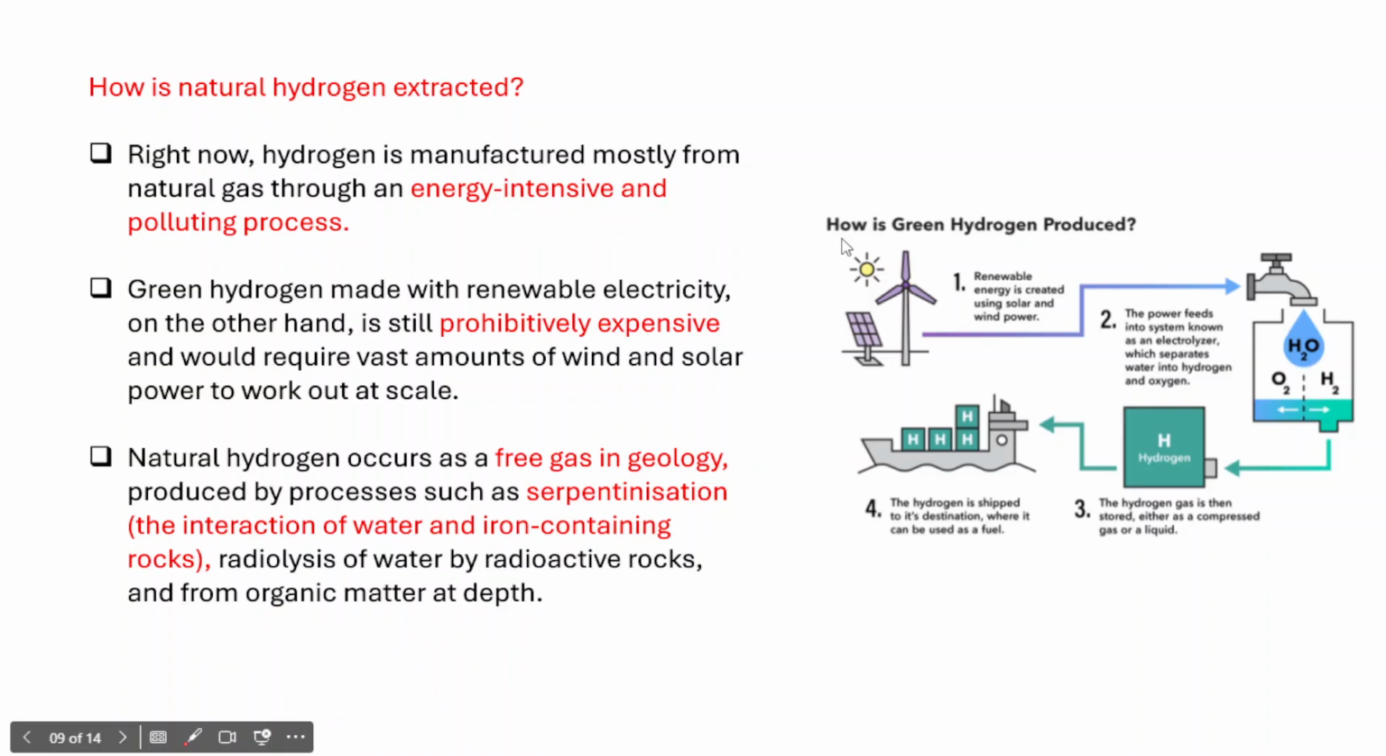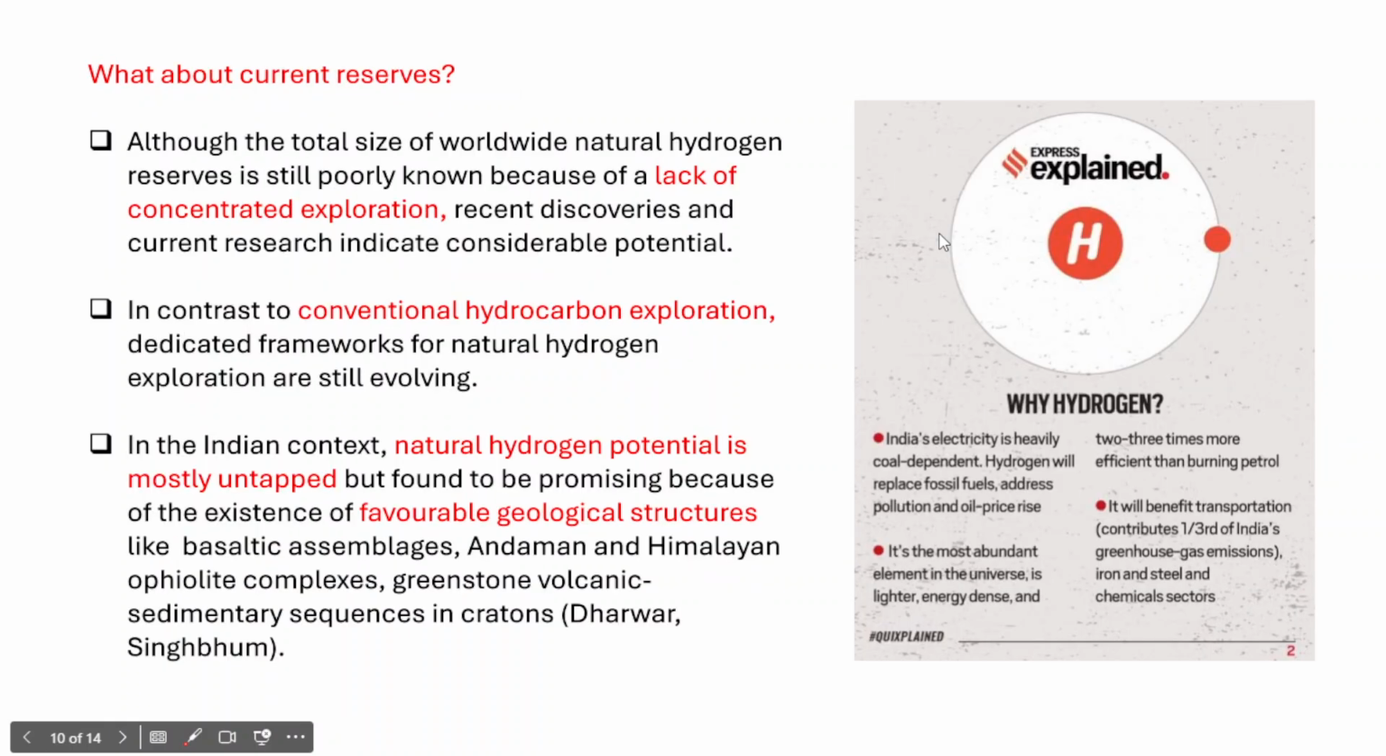So you could see here how green hydrogen is being produced. As I have already told you, green hydrogen is produced from energy that has been generated from renewable fuels, right? When we talk about the current reserves of green hydrogen in India, it is very important that we identify the reserves of hydrogen in India and the world as well, right? So the total size of worldwide natural hydrogen is still poorly known, because we don't have the exact information on where we could actually find this natural hydrogen in the geology, right?